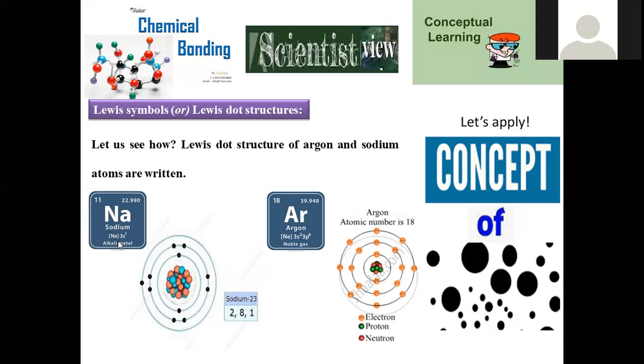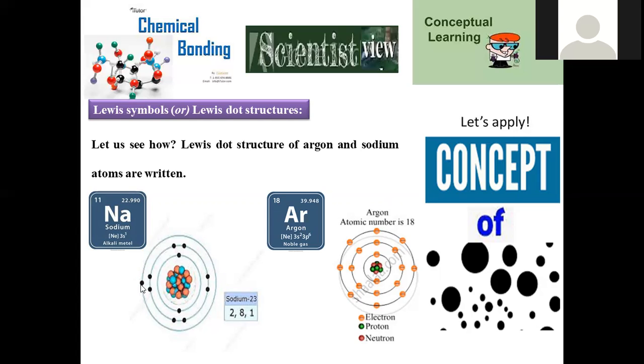That means 1s2, 2s2, 2p6, 3s1 is the entire electronic configuration of sodium, and it is clearly mentioned here. Atomic mass is denoted as 23. Then what is the valency electron here? How many valency electrons? Only one valency electron is there, in the third main shell.